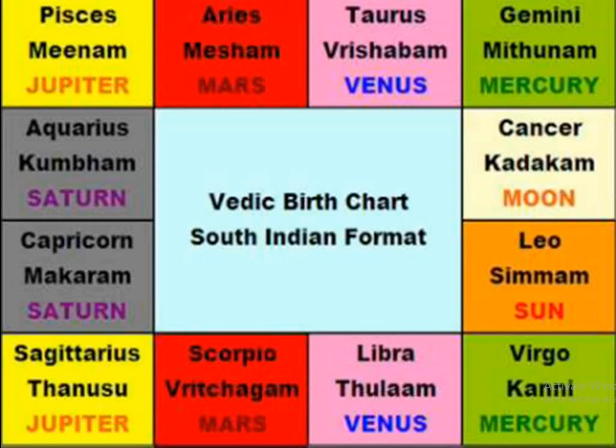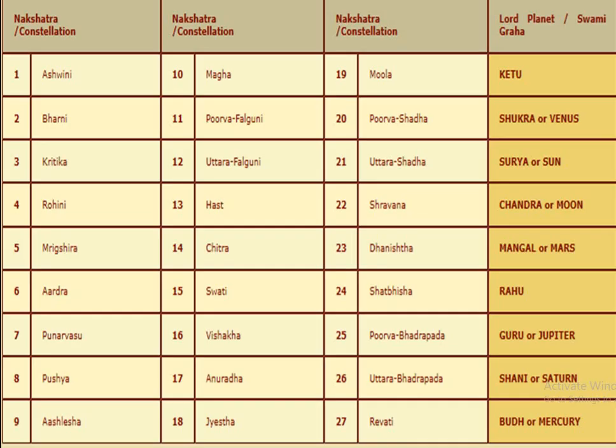Let us proceed further for a detailed study. Here you can see I have displayed the 27 nakshatras, starting with Ashwini and ending with Revati. First nakshatra is Ashwini, last nakshatra is Revati, that is the 27th.